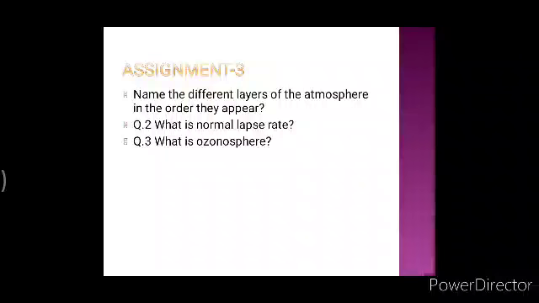Okay. Question number 2. What is normal lapse rate? When we were discussing about troposphere, I have already explained to you what is normal lapse rate. Question number 3. What is ozonosphere? Ozonosphere also I have explained to you in the part of stratosphere. So I hope you will be able to do all these questions.